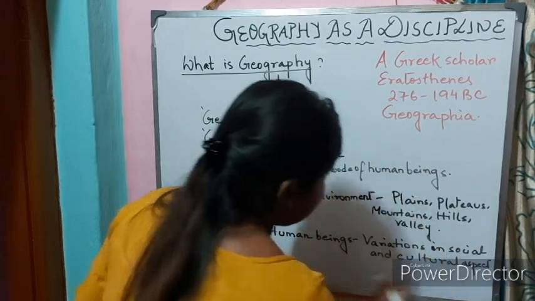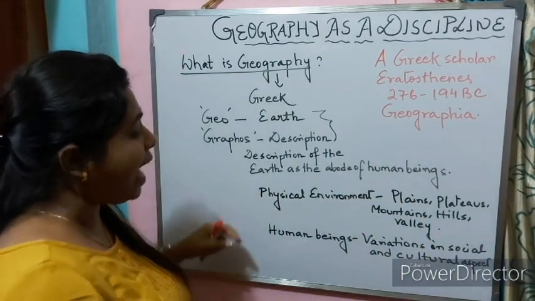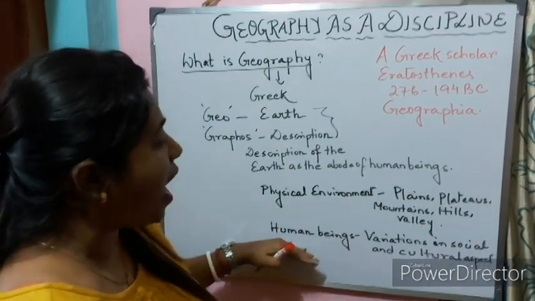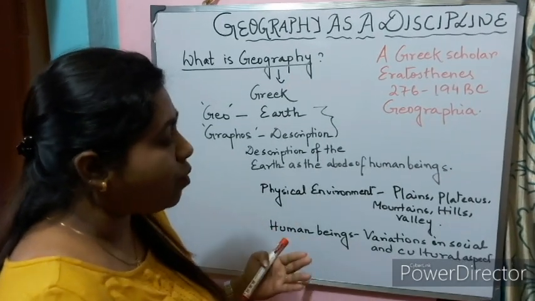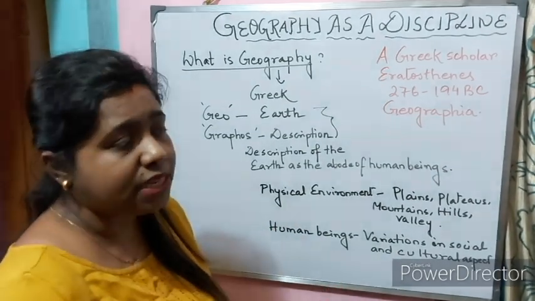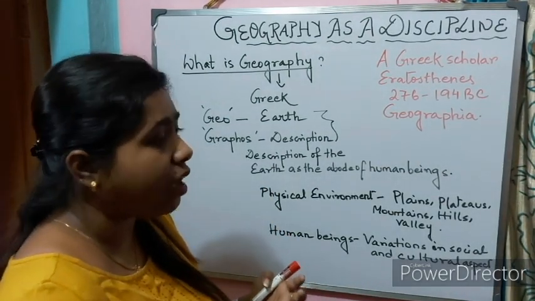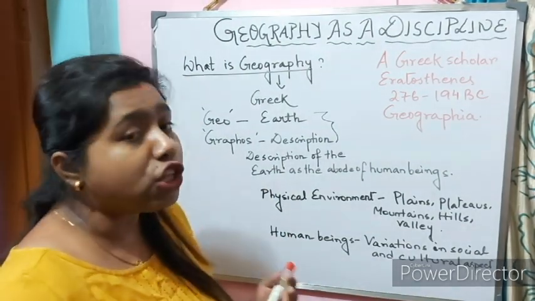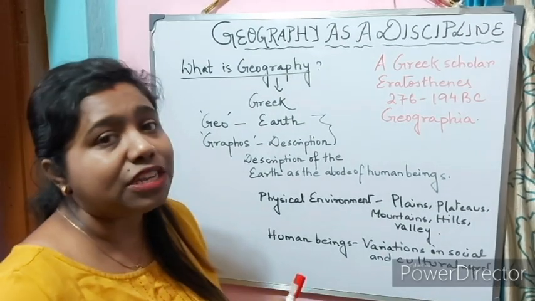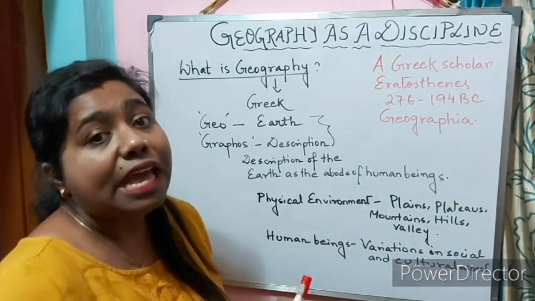We can see that the physical environment is well modified by human beings, and as we move to different parts of the world, in different topography, in different physical areas, we will see that their culture, their social interactions all differ from each other.